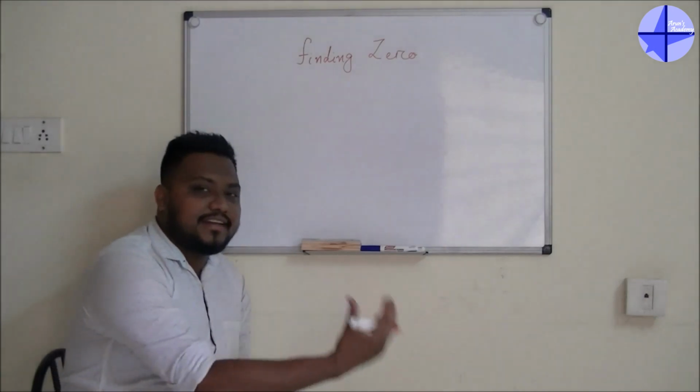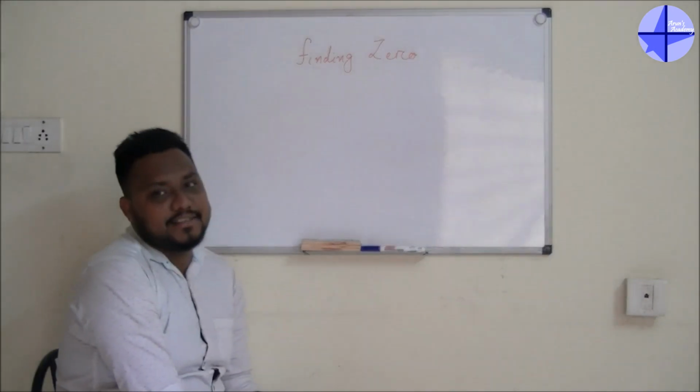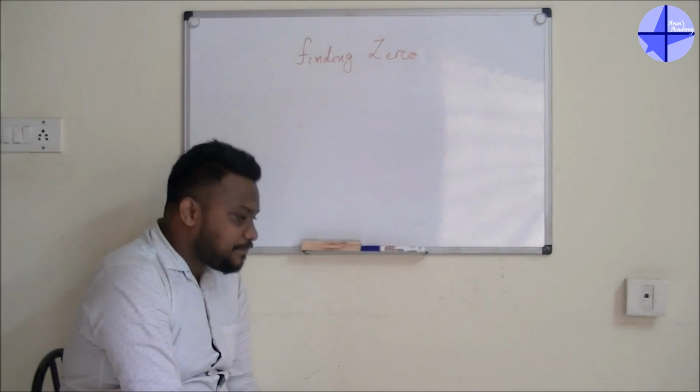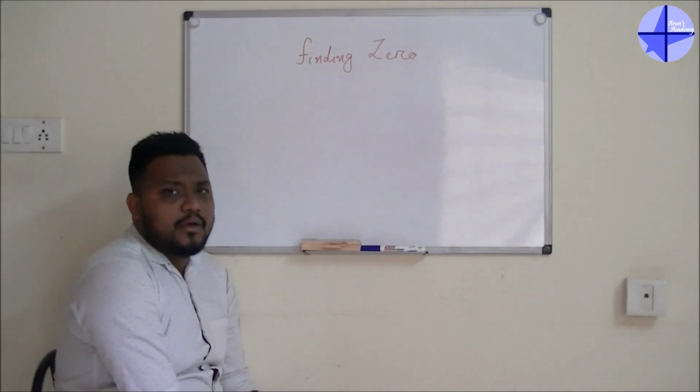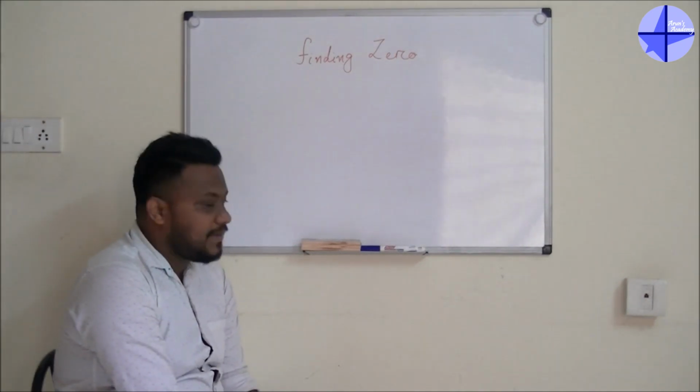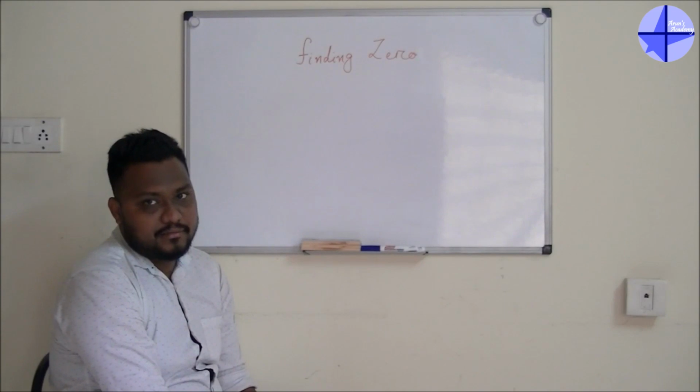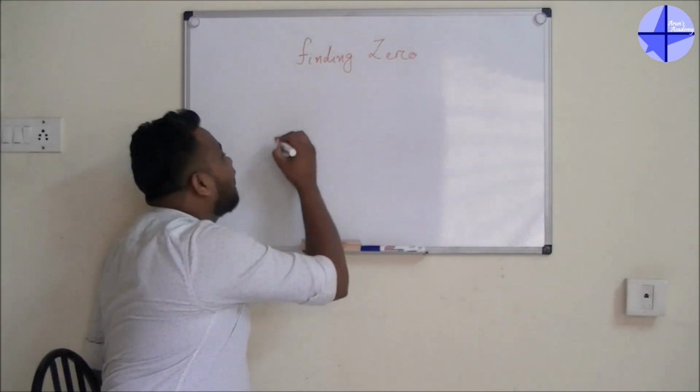Let's go for the next one, that is finding 0. Okay, so guys, again the same thing. We'll start with the basic. Basic means the normal number I will give. Okay, so let's say the number is 1200.